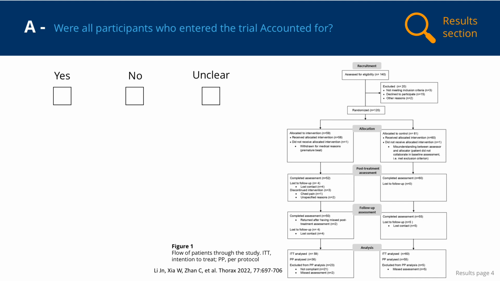From this flowchart, we can see the number of participants that completed assessment at the end of the intervention and at follow-up. There was a similar loss to follow-up from the study groups, and greater than 85% of the trial participants overall completed and had their outcomes assessed at the end of the trial. Generally, if more than 15 to 20% of participants are lost from a study, we need to consider the results with caution. We will be even more cautious if there's a large difference in the loss to follow-up between the study groups. The more participants that are lost to follow-up, the more the trial is at risk of bias because participants who leave the study are likely to be different in some way to those that remain.